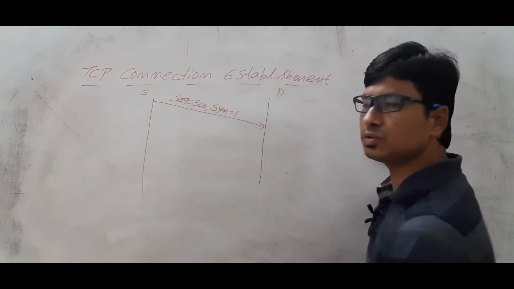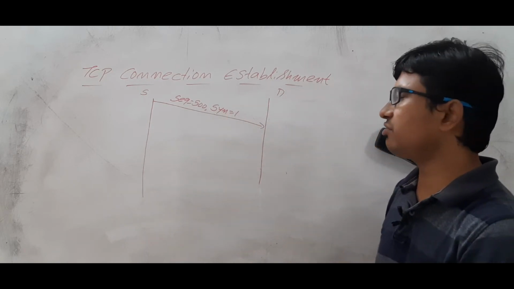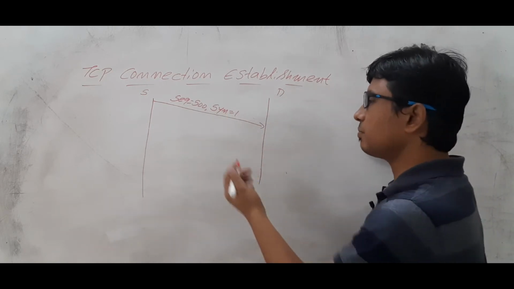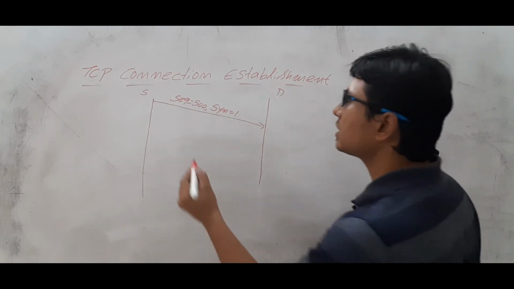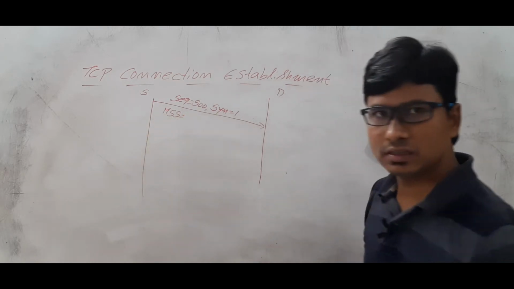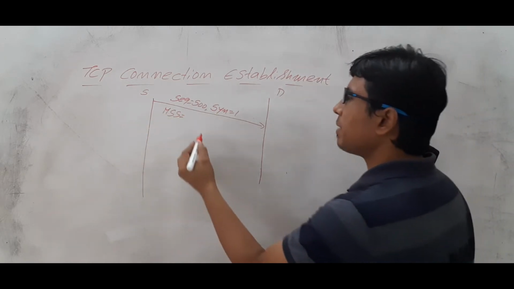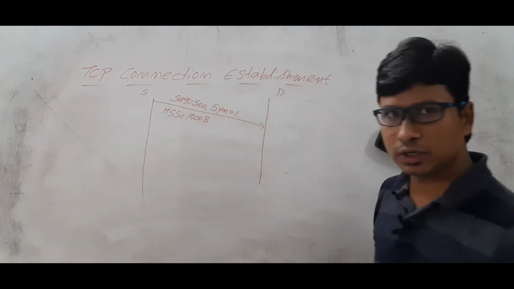So this source is using the sequence number 500 and it kept the synchronization flag, or the SYN flag, as 1. Another thing the source will do is that it even tells its maximum segment size. Let's take that it is saying the maximum segment size is some 1000 bytes.